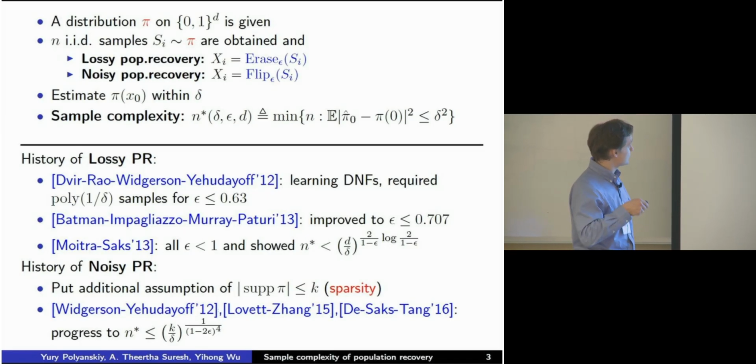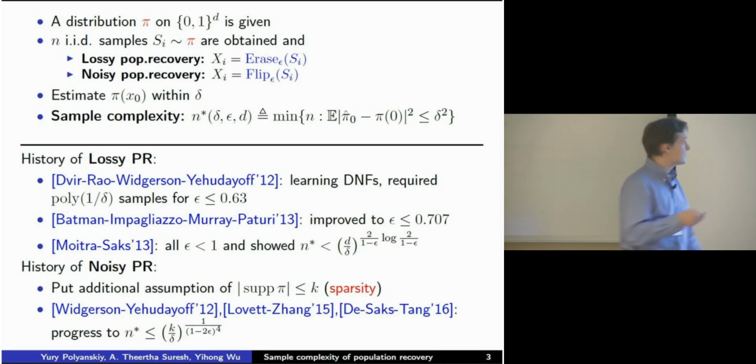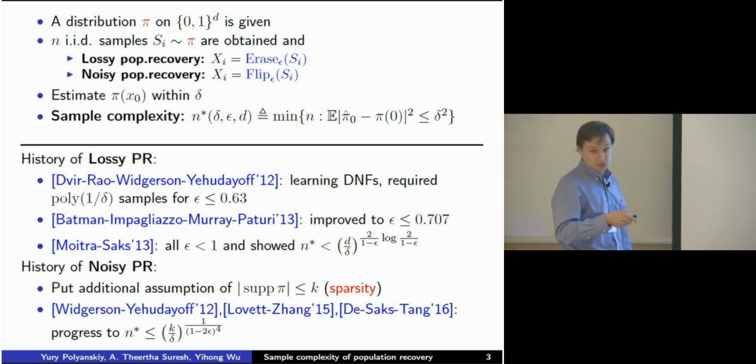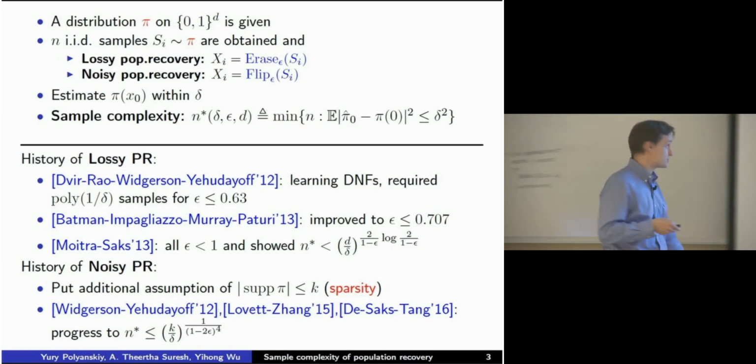We are interested in the sample complexity, namely the minimum number of samples you need to take in order to estimate the 0th atom of the unknown distribution with precision delta. Delta throughout my talk is always the precision of the estimate. I put the quadratic loss here.